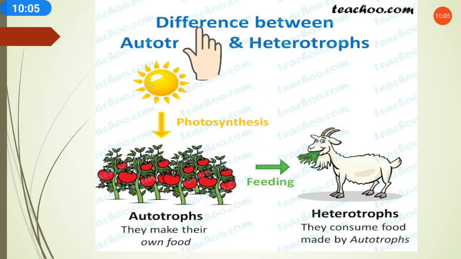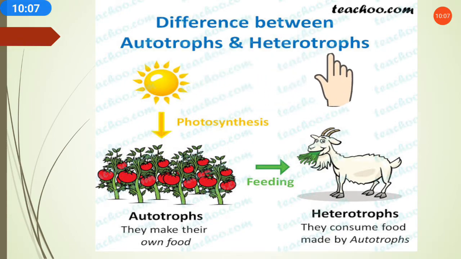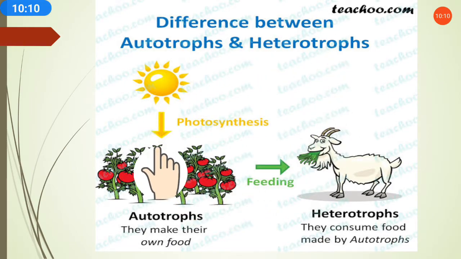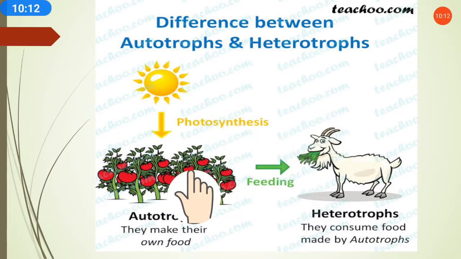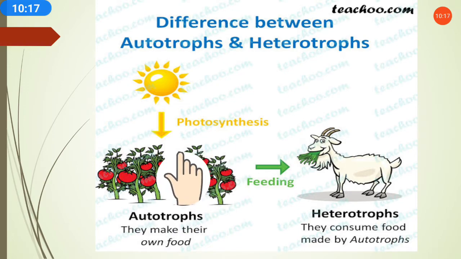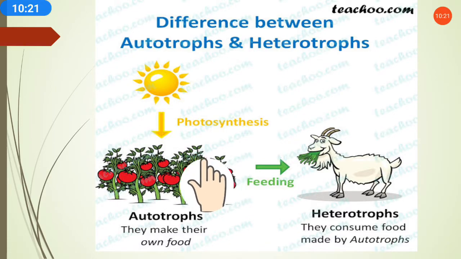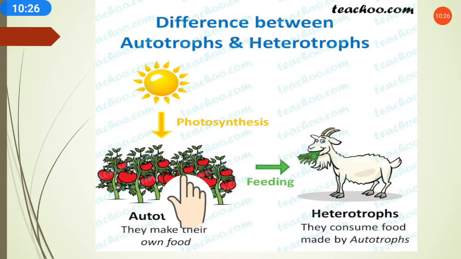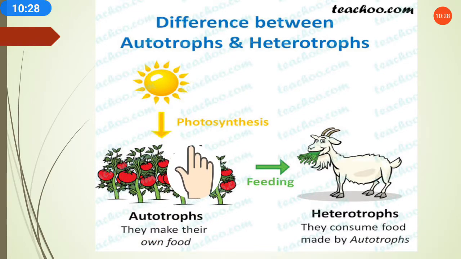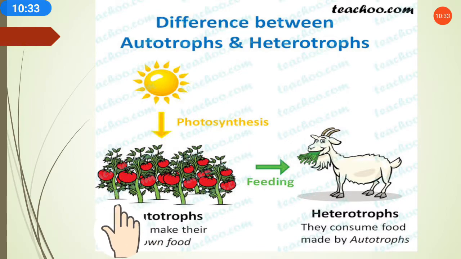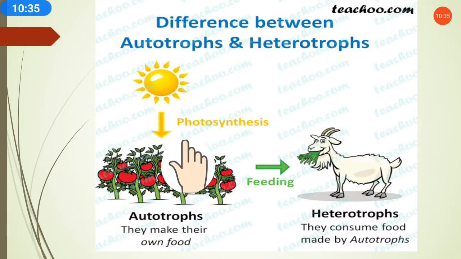Here is the difference between autotrophs and heterotrophs. Here is one picture which clearly shows the difference. See, these are plants. Plants use sunlight and carbon dioxide and water from the environment and carry out the process of photosynthesis, and that's why they make food by themselves and store the food in their own body. So autotrophs make their own food. That is why these are autotrophs. They do it on their own.